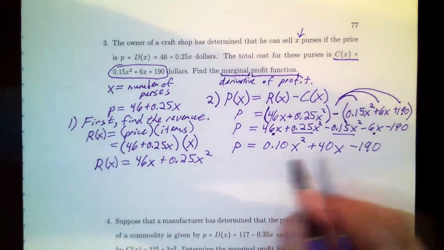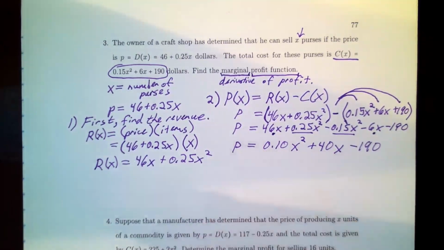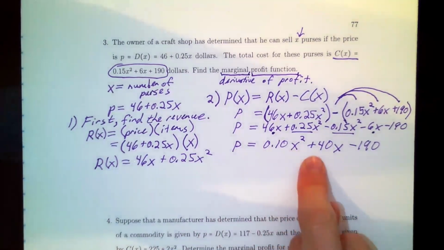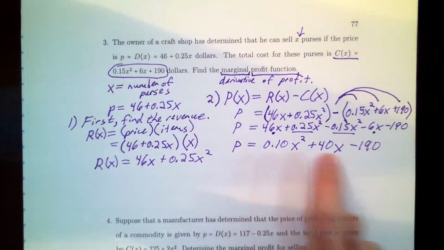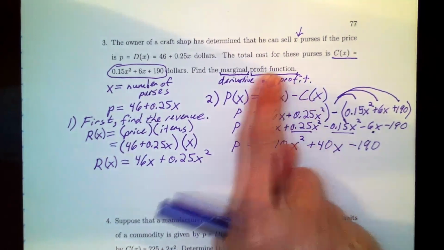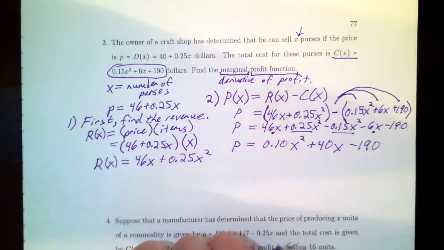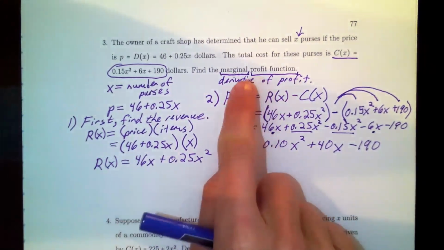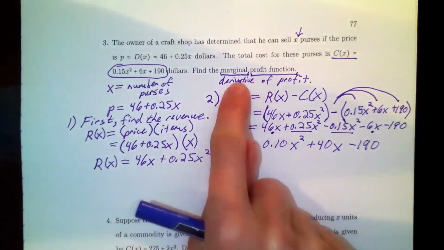Okay, so here's my profit function. We found it finally. And the question of the day is, are we finally done? And the answer here is not quite. We did find the profit function, but that's only part of what I need to get to. I need to find the marginal profit function, which means now that I've got the profit, I need to take the derivative of the profit.